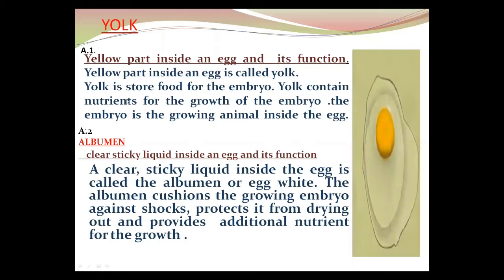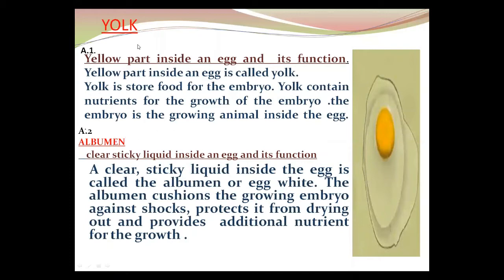Yolk is stored food for the embryo. What is the embryo? The embryo is a growing animal inside an egg. What does the yolk contain? It contains the nutrients for the growth of the embryo. Okay, the embryo is the growing animal inside the egg. Now we come to the second part.